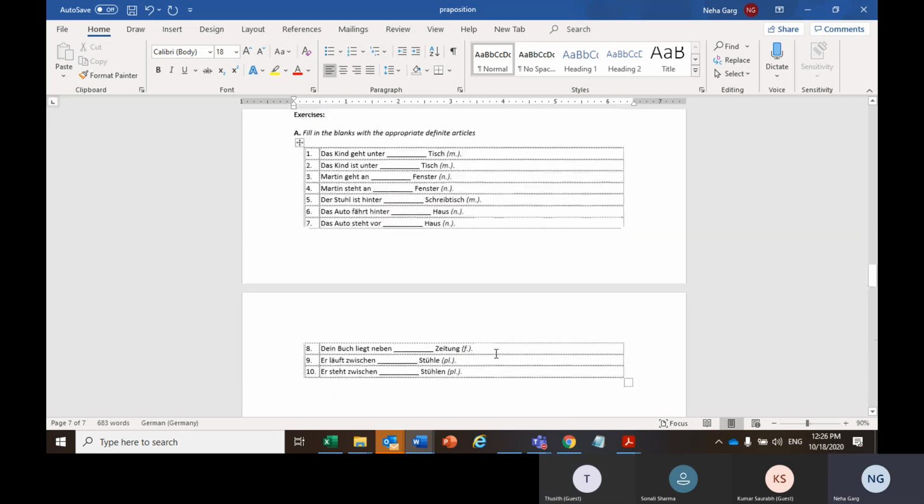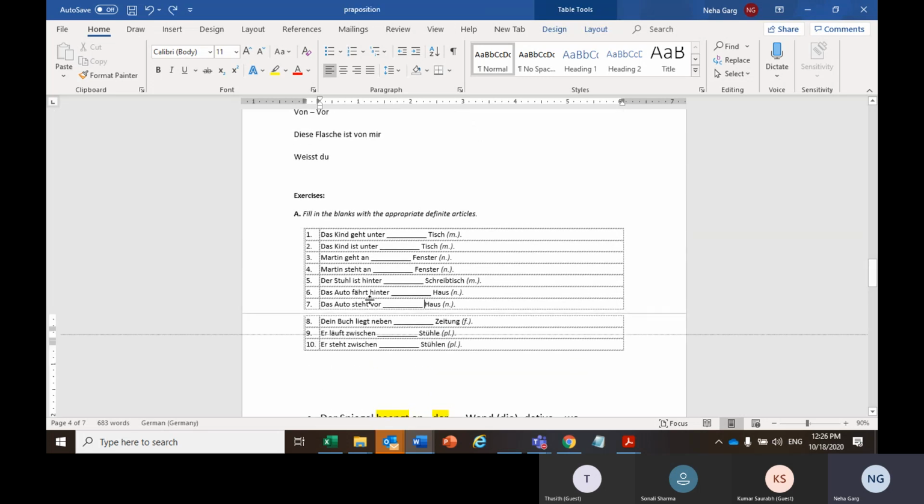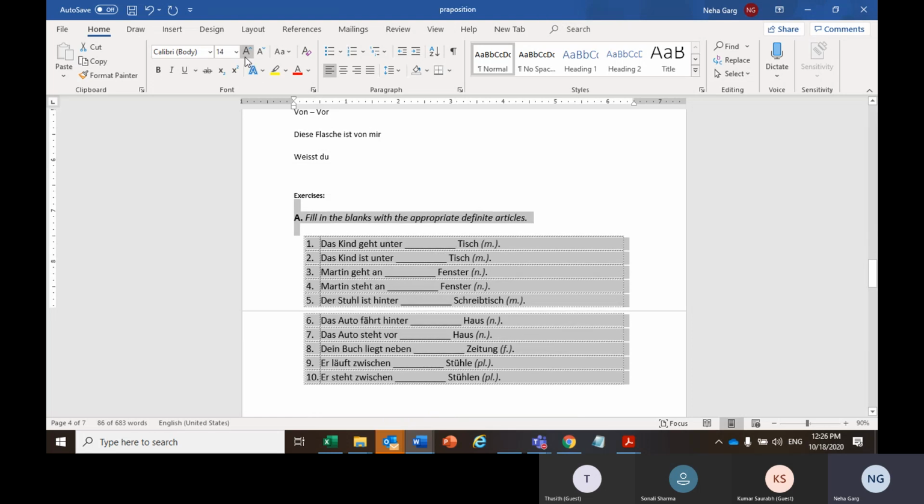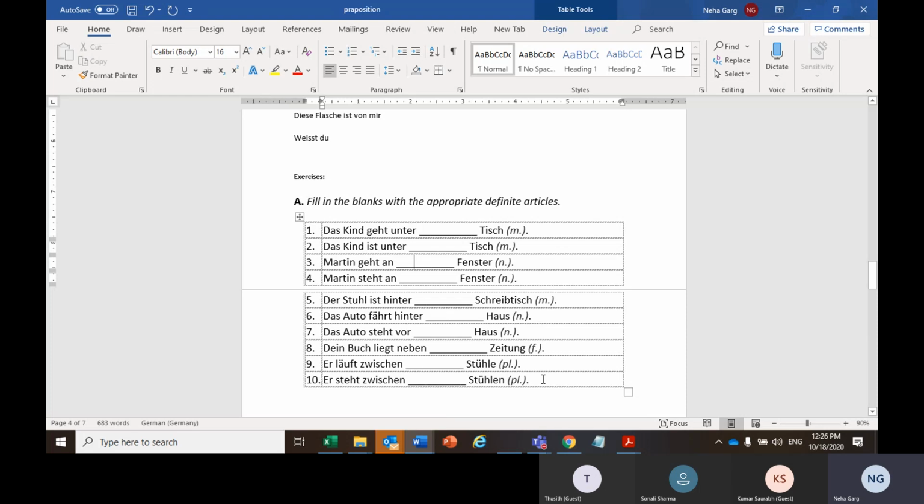So now there is one quick exercise. Take 5 minutes and give me the answers here. Write the answers and I can ask any question to anyone. So you have to write all the 10 answers. Article is being given after the noun. So when there is M, that means masculine. When there is N, that means neutral. When there is PL, that means plural. When there is F, that means feminine. Take 5 minutes, write the answers, and then I'll ask.